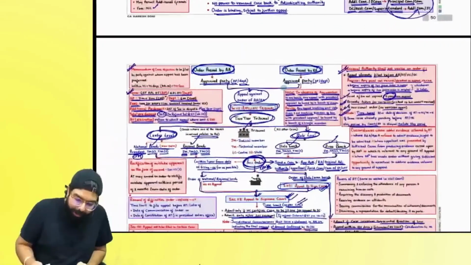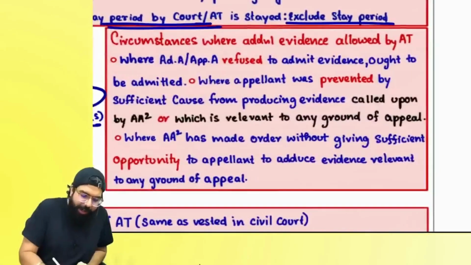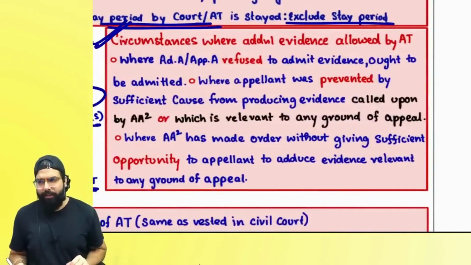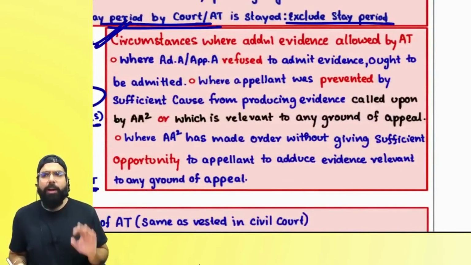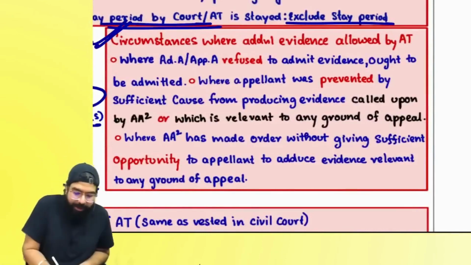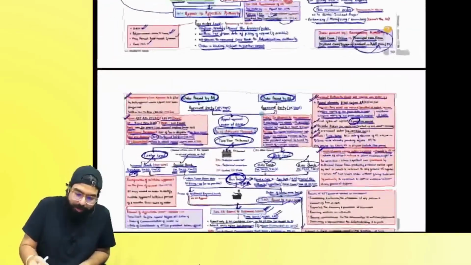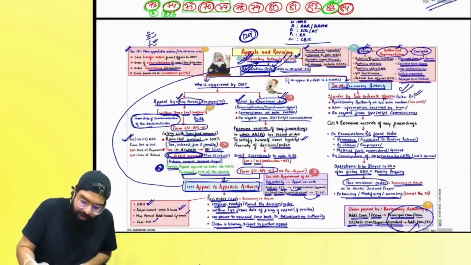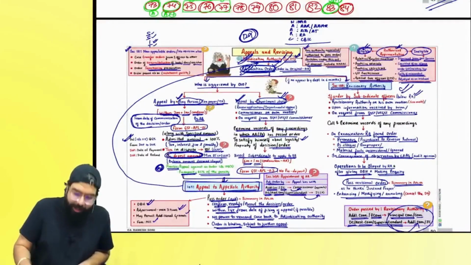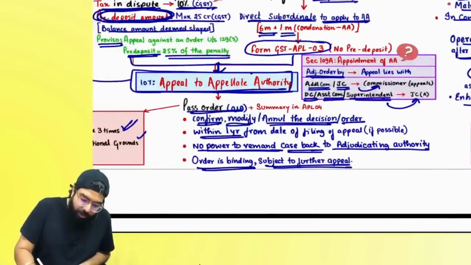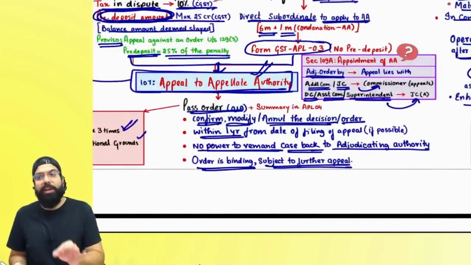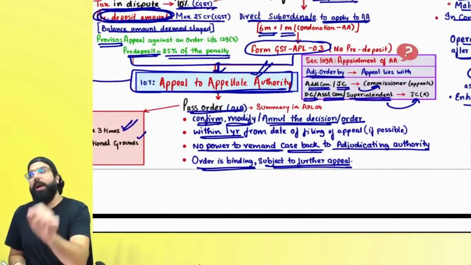Sir, can the appellate tribunal admit additional evidences? Can the appellate tribunal go ahead and admit additional evidences? Circumstances when additional evidence is allowed by the appellate tribunal. Always remember one thing, whatever evidences you had given to the adjudicating authority, or whatever evidences you had given to the appellate authority, only those evidences can be produced before the appellate tribunal.